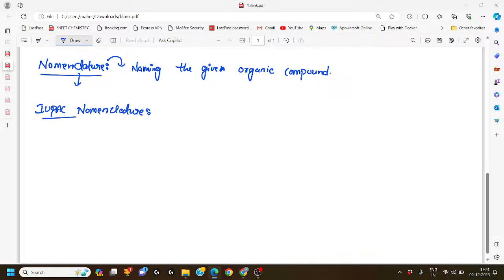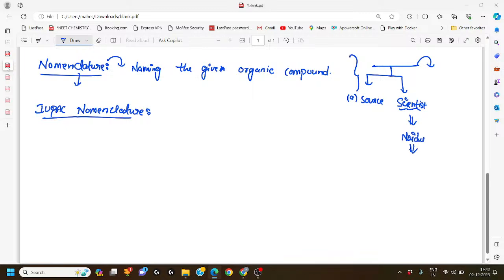Sir, what is the need of this nomenclature for the given compound? In organic chemistry, we observe that many different compounds are present. If you name them by different methods, for example, by the source from where it is prepared or by the scientist, we have confusion. For example, my name is Naidu, so what does Naidu's compound really mean?